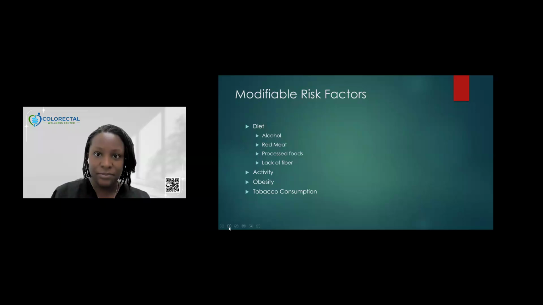So that's our brief tidbit today on non-modifiable and modifiable risk factors.